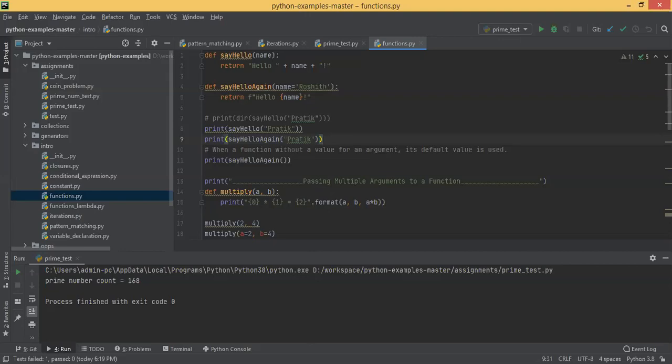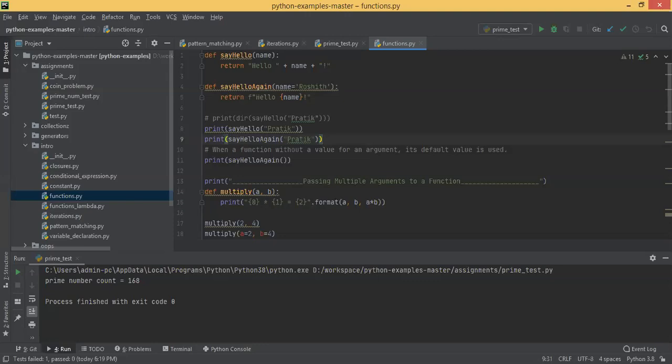Okay, return value is also optional. So basically a function looks like this. You can define a function that has a function signature: the def keyword, then the function name, and within parentheses you mention the list of parameters. But it's not mandatory. A function can have no parameters also.